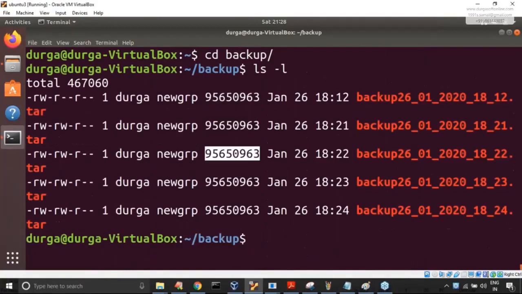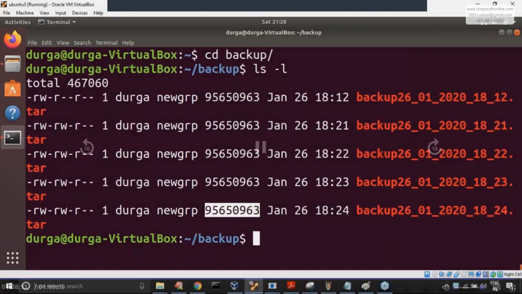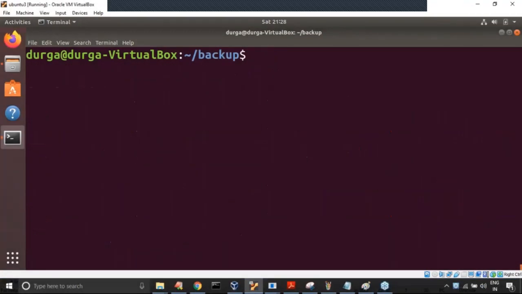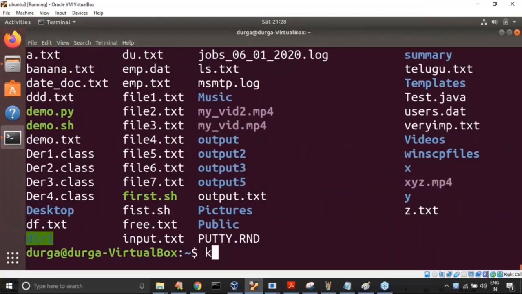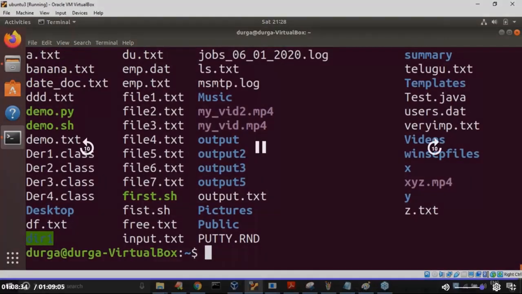Because of this, sir, it took too much time. Clear, right? That is the reason. That's why let me remove that backup also. Otherwise, my system may have a memory problem. Don't worry, that's all.